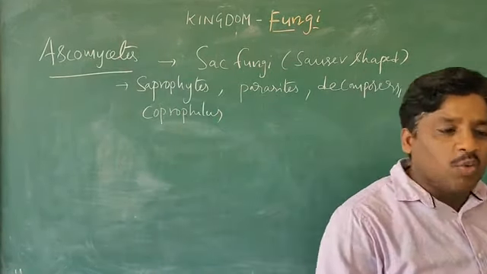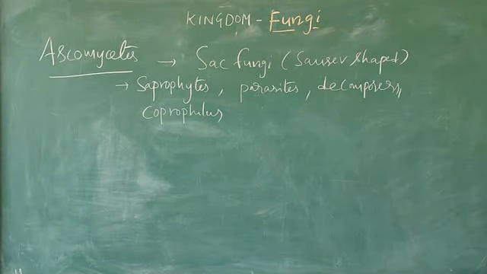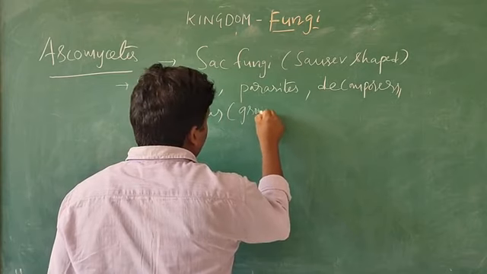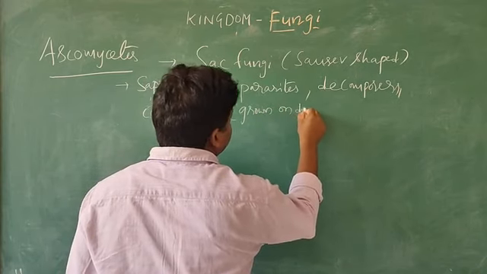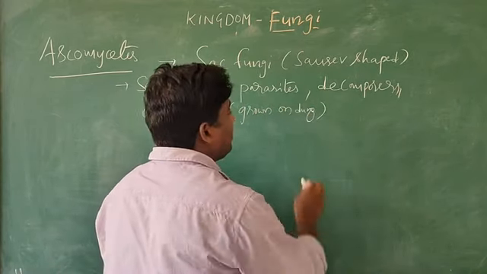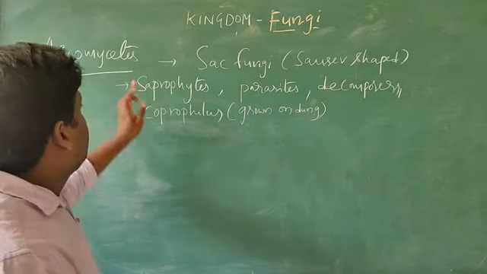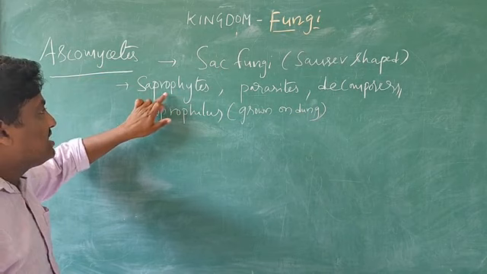What is meant by coprophilous? Coprophilous means grown on dung. Okay. So Ascomycete organisms are saprophytes.